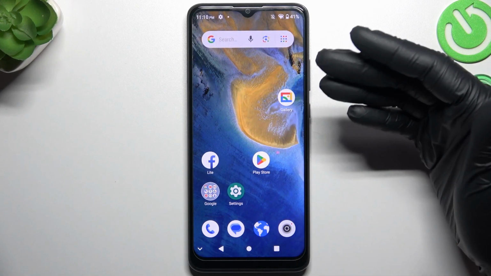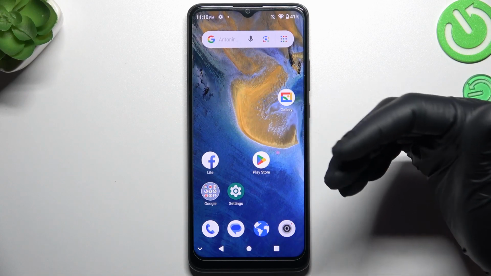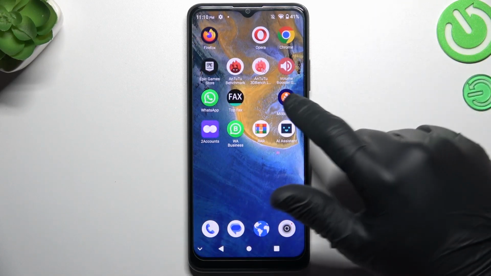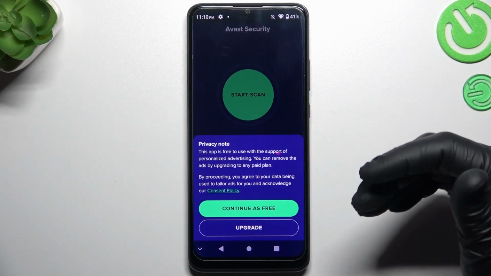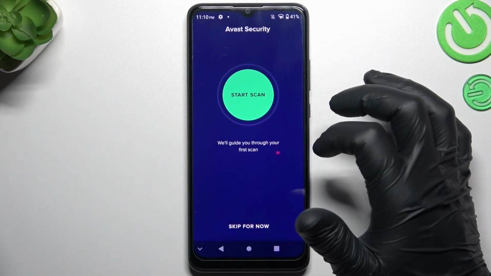But if that way doesn't work for you, you can also try to download an antivirus app, so go to the Play Store and look for the best antivirus app for you. I'm always using Avast, so we can launch it now. And in this application, click on Continue for free and tap on Start Scan.